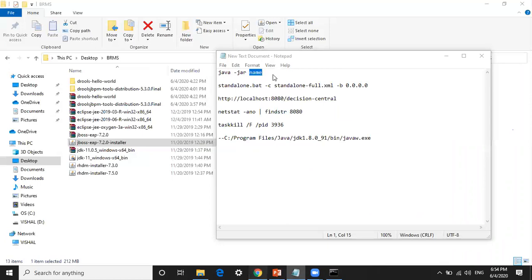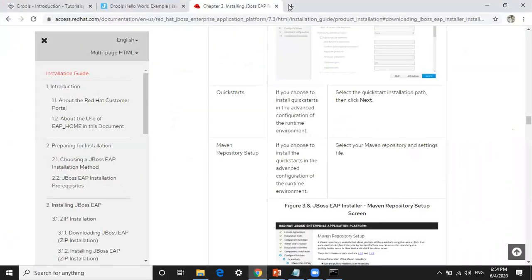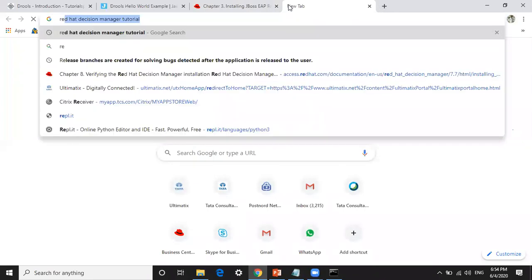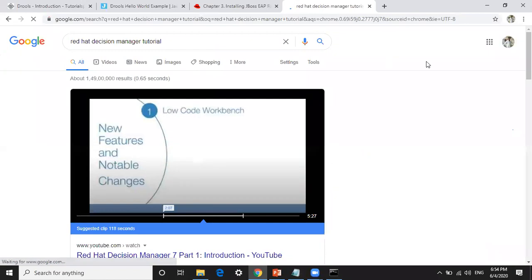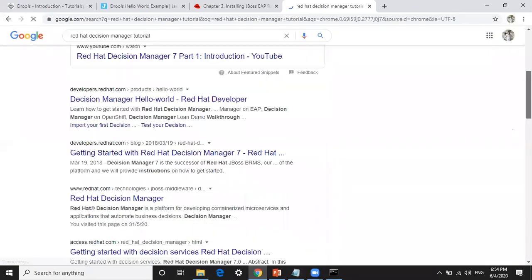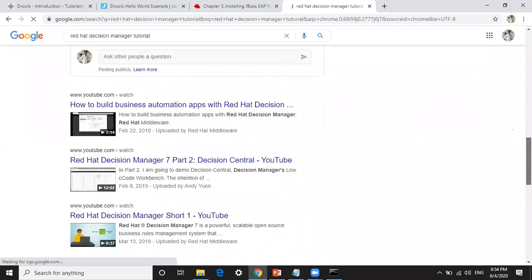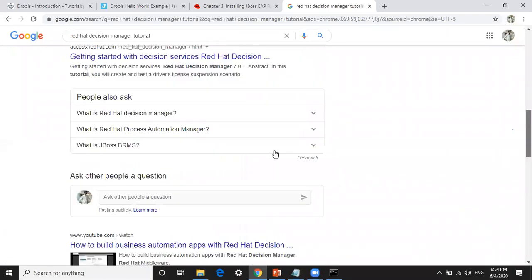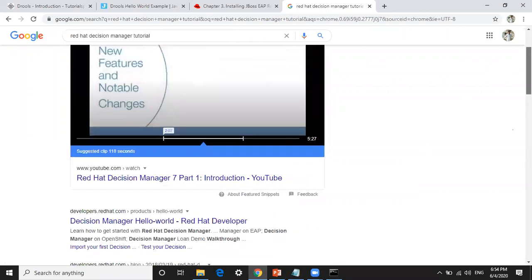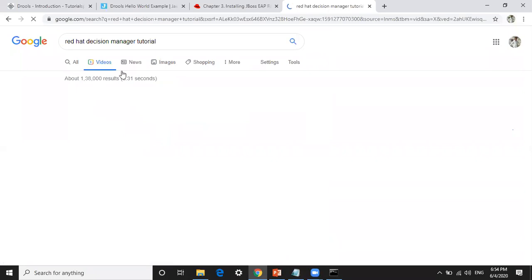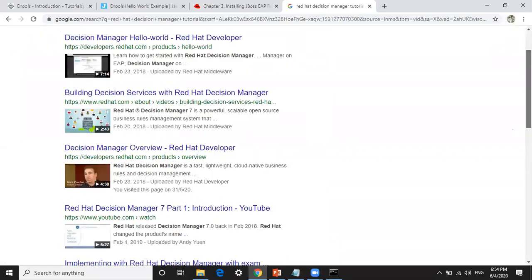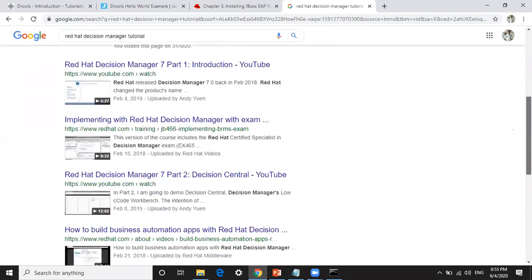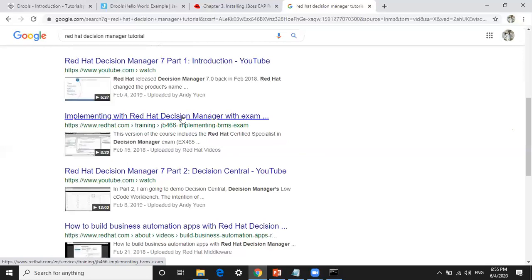You need to search for decision manager, and you can get multiple small examples for that particular decision manager. I think there is a business BRMS exam.